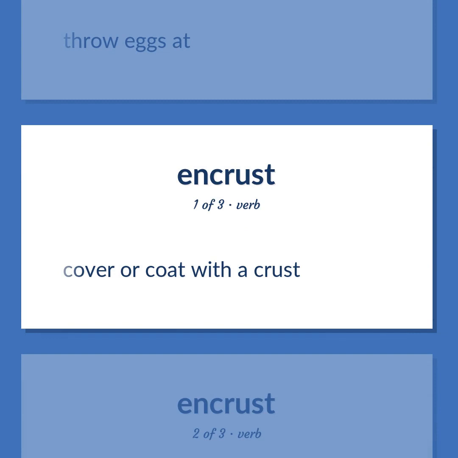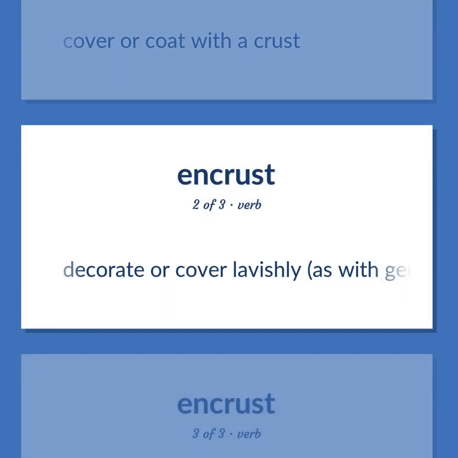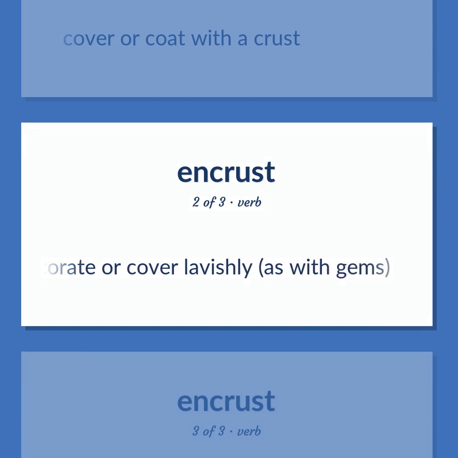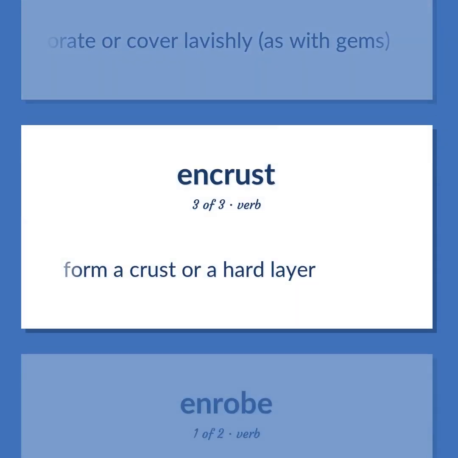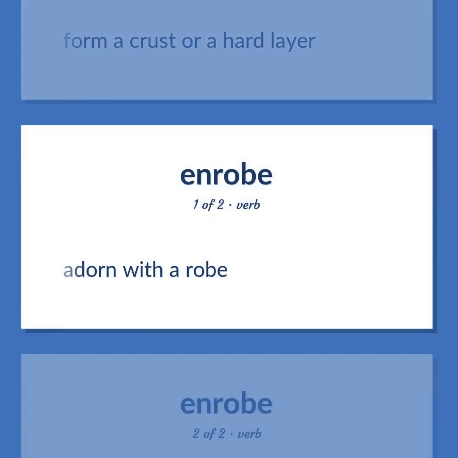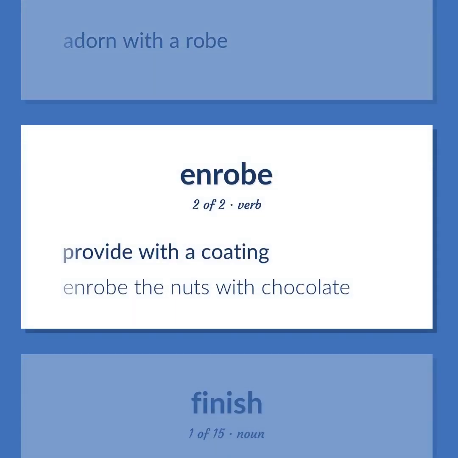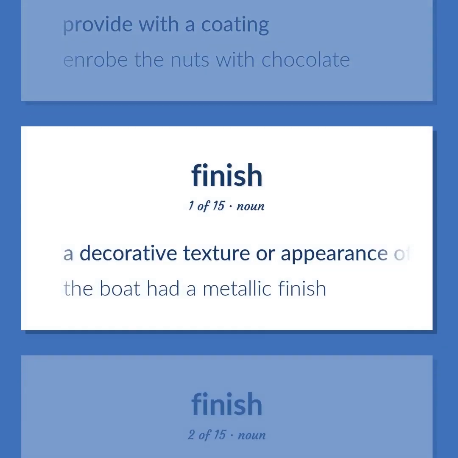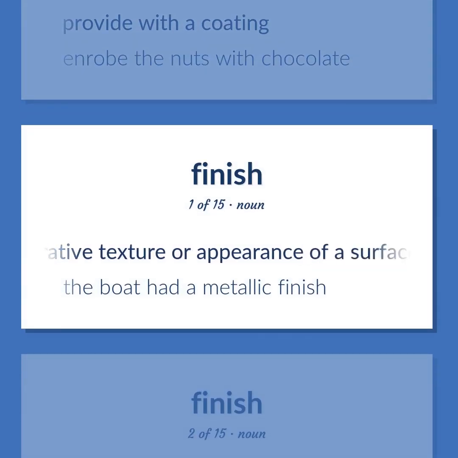Cover or coat with a crust. Decorate or cover lavishly, as with gems. Form a crust or a hard layer. Adorn with a robe. Provide with a coating. Enrobe the nuts with chocolate. A decorative texture or appearance of a surface, or the substance that gives it that appearance. The boat had a metallic finish.